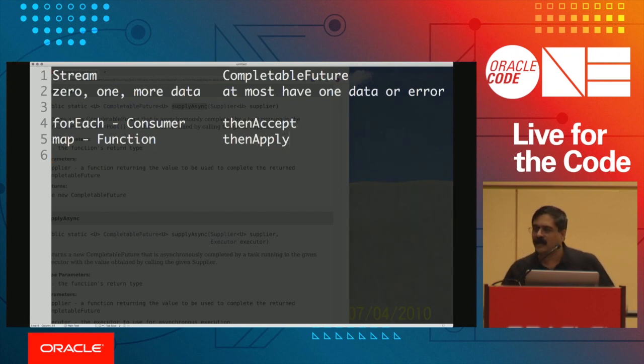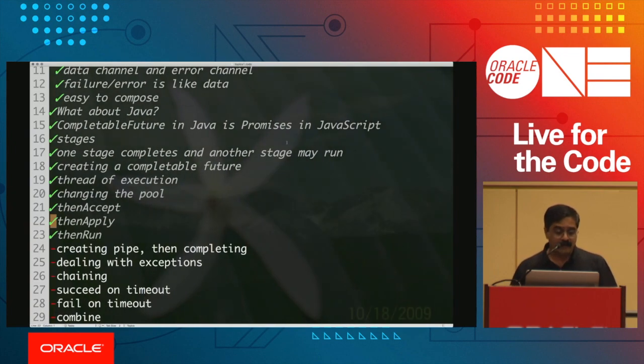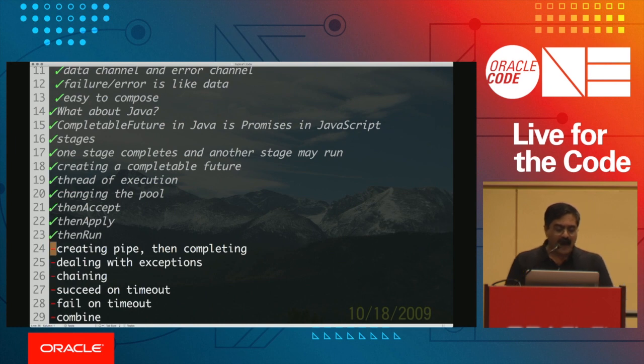This really helped me to comprehend what I'm doing because these names really didn't connect to me in the beginning. So as I started looking through them, I said, why are these called then apply and then accept? So hopefully the reason I gave you is a little bit easier to keep in mind. There's a really good reason for these names to have these things like then apply and then accept. But obviously, we are looking at a pipeline of operations that we are performing, and you can see the pipeline that we created right now. So that works really well.